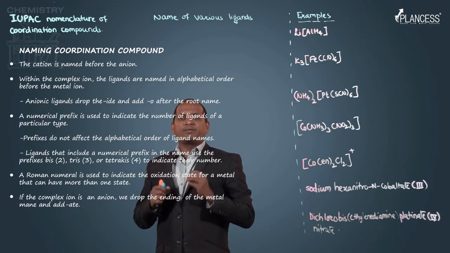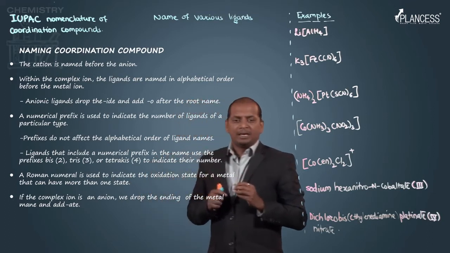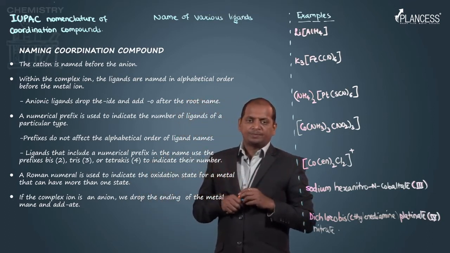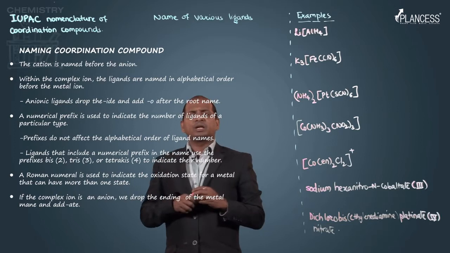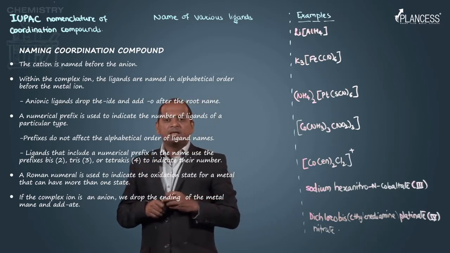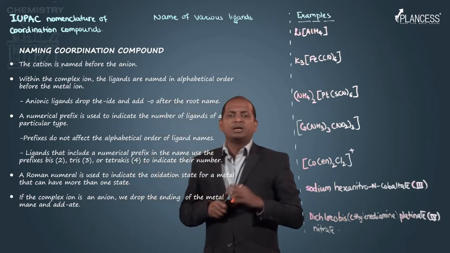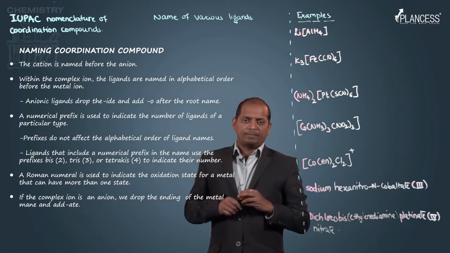So this way we first name the ligands in a coordination sphere. If more than one ligand is present, then we arrange them in alphabetical order.